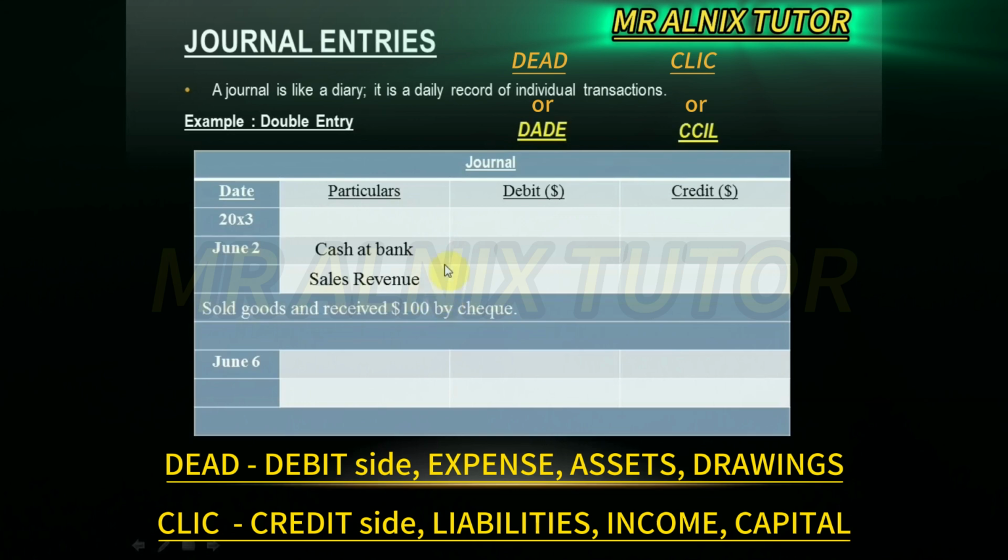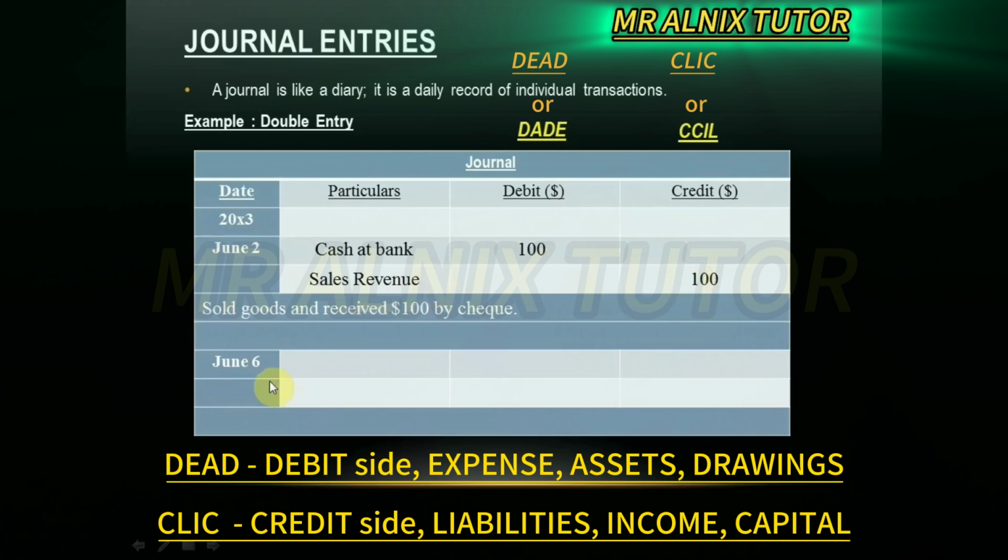Now, cash and bank must be under the debit side, because cash and bank is under assets, which is a current asset. That's why $100 is under the debit side. Alright. Now, sales revenue is considered income. Credit, I for income. That's why $100 is under the credit column.